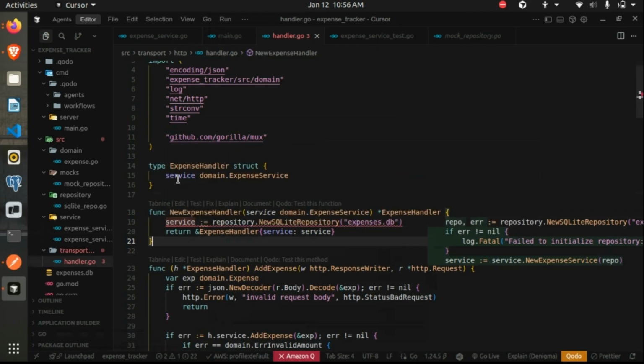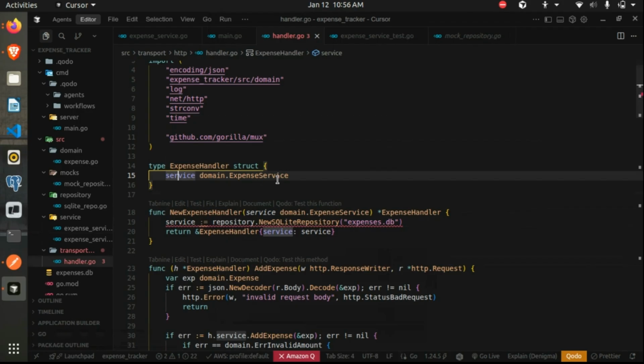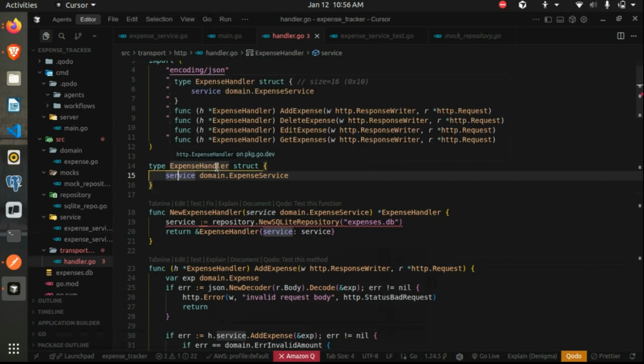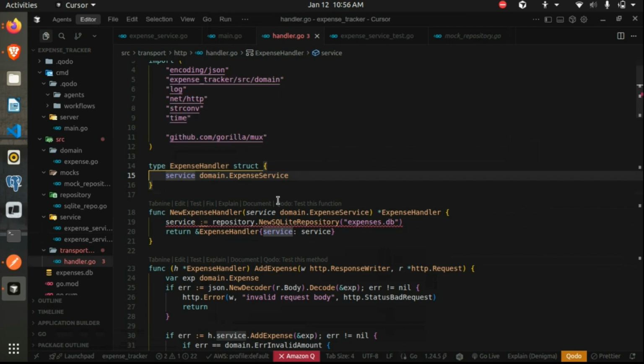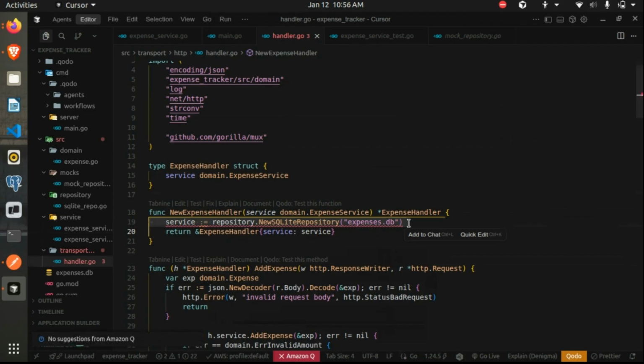So that's why in any case, when we declare any struct or try to implement interface methods, all the dependencies we want, we accept them as function arguments. So it is helpful while writing test cases too. So we can just pass on a mock object to that service before initialization.